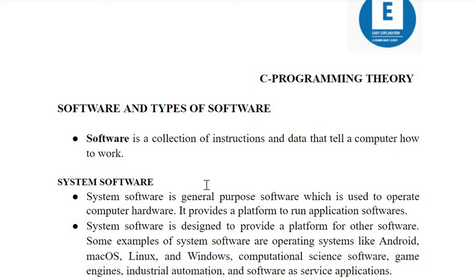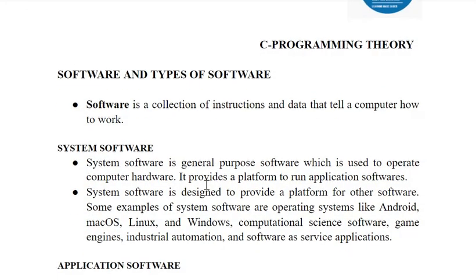But software like application software, for example a Word document or some game, is different, because without them your laptop or system can still run. They are not compulsory, but you use them according to your requirement. Like if you want to write something, you need Word software. So they are application software. That is the difference between system software and application software.